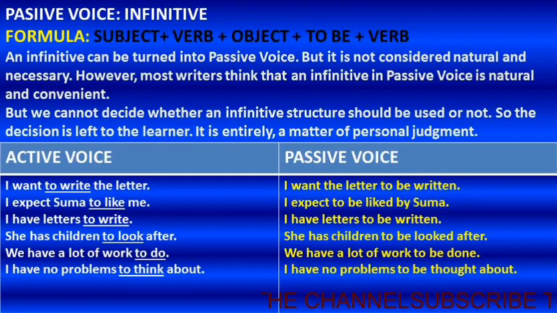However, most writers think that an infinitive in passive voice is natural and convenient. But we cannot decide whether an infinitive structure should be used or not, so the decision is left to the learner. It's entirely a matter of personal judgment.